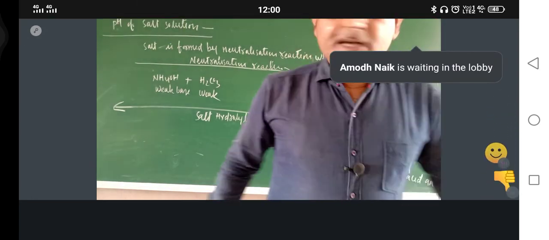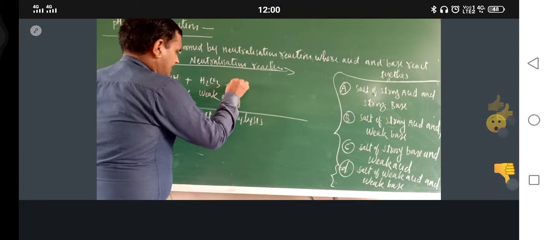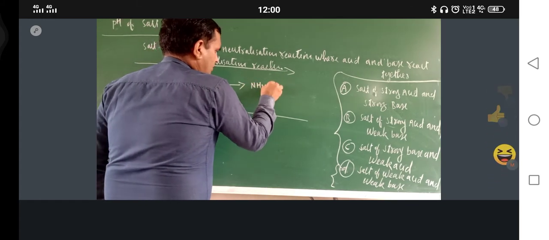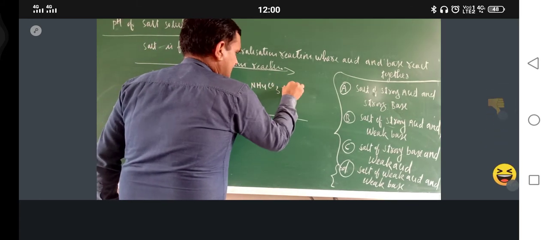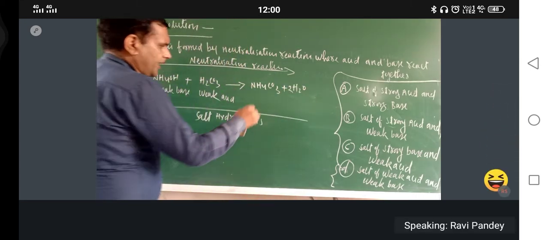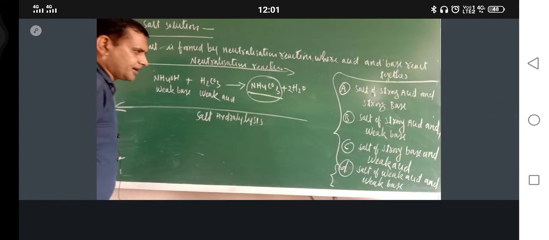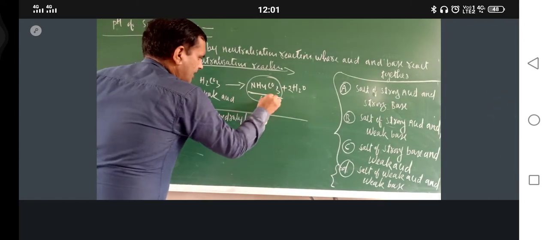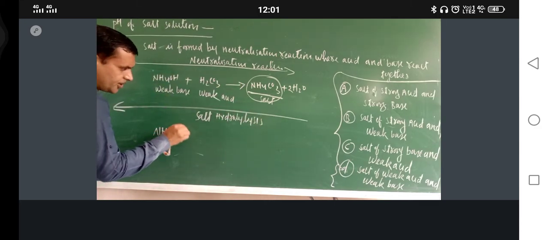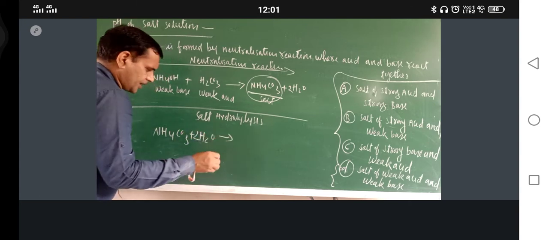Just see, this is a weak acid. So what is the product here? NH4CO3 plus H2O, so ammonium carbonate. This is the salt. And now hydrolysis: NH4CO3 plus H2O. So what is the product here?